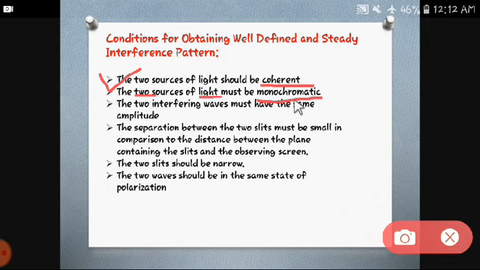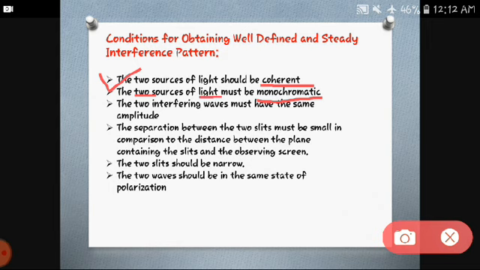Monochromatic means the wavelength of the two light sources should be the same. Why is that? Because wavelength gives you the color of light. If two colors interact, they will simply interfere with each other, and will not give you a pattern. When two light sources of the same color interfere, they give you maxima and minima, that means dark and bright fringes. In that case only you get an interference pattern.